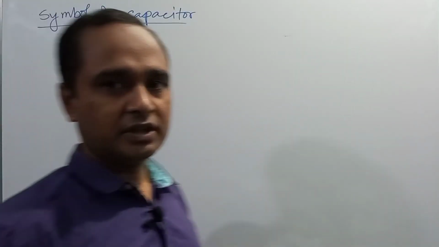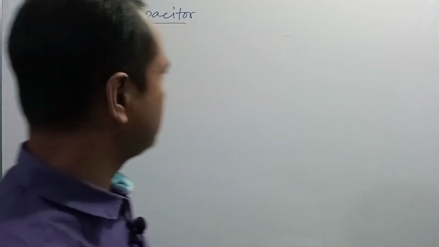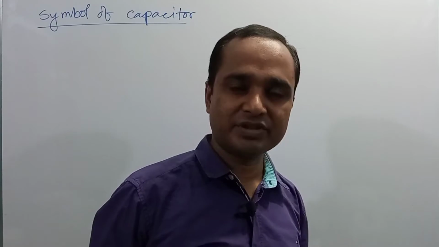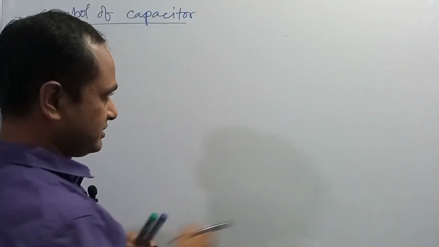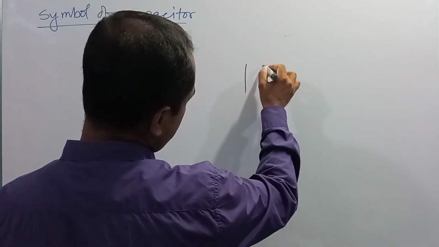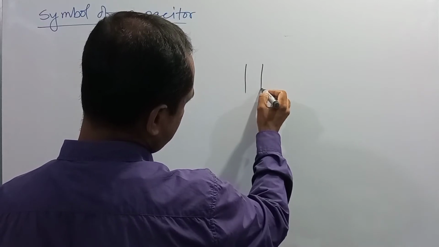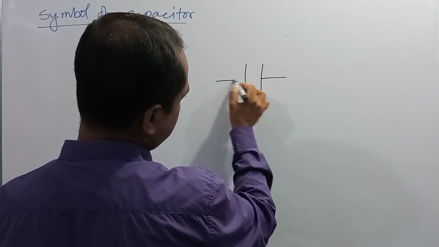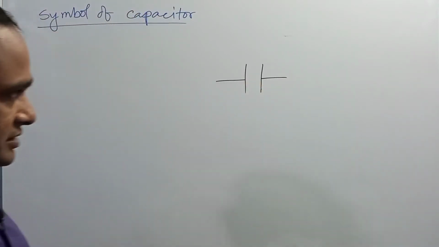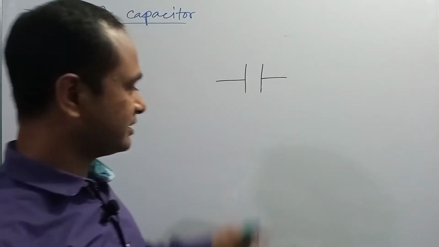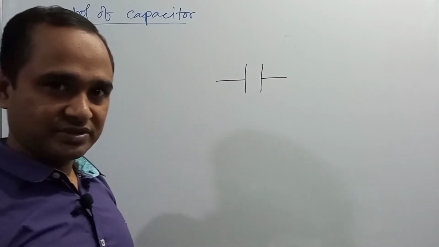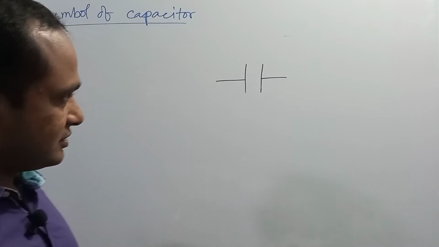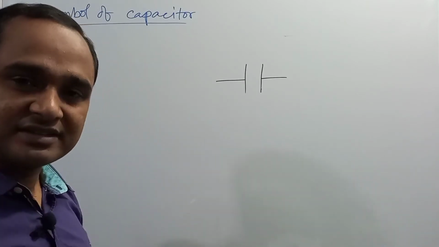Dear student, now we'll see the symbol of a capacitor. That is how we can represent a capacitor in our electronic circuit. Two equal bars placed side by side and connected by two wires represent a capacitor. That is, this is the symbol of a capacitor. It is almost similar to the symbol of a cell.